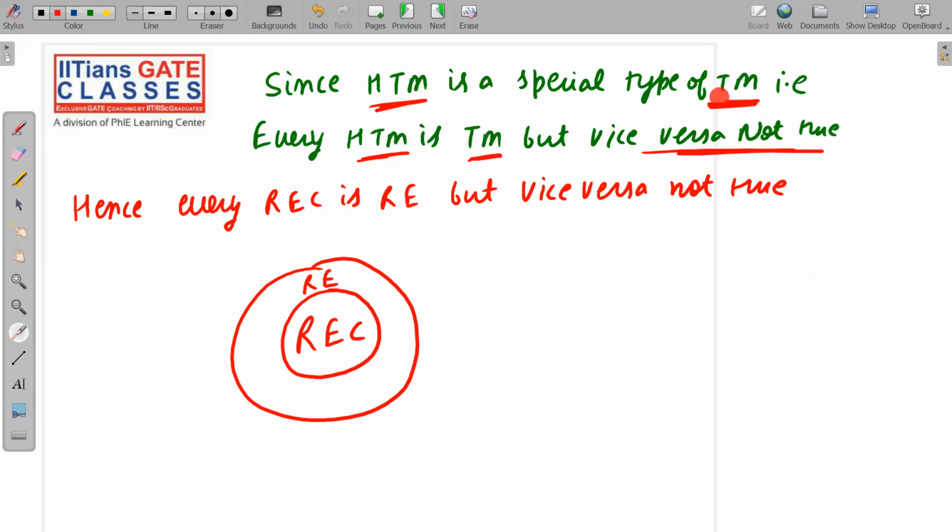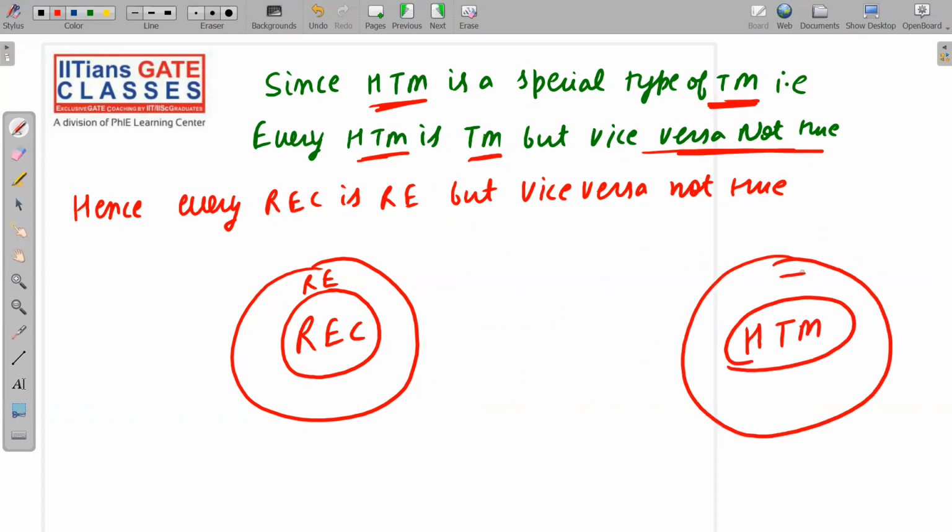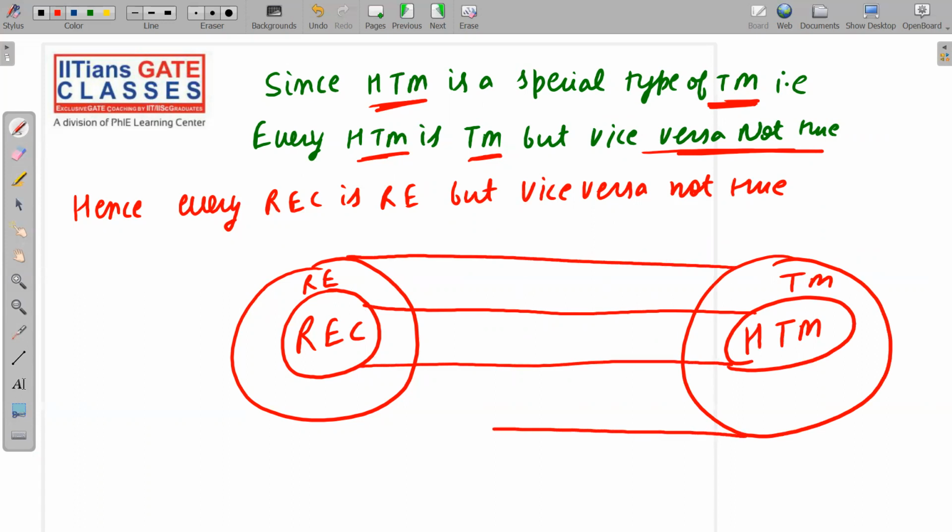So every halting Turing machine is a Turing machine, but every Turing machine is not a halting Turing machine. Halting Turing machine corresponds to REC languages, and Turing machine corresponds to RE languages. This is a very important point, please note it down carefully.